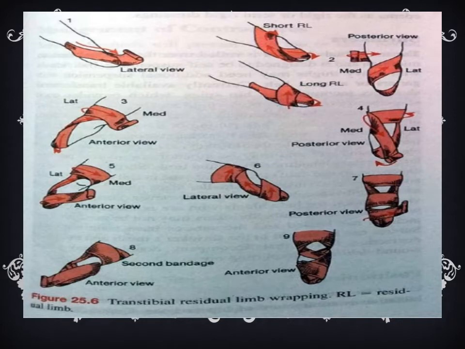So this is a transtibial residual limb wrapping, and you can see the lateral view, anterior view, how it looks, and you can see the long right limb, short right limb, posterior. You can see in different views how they are applying the dressing.